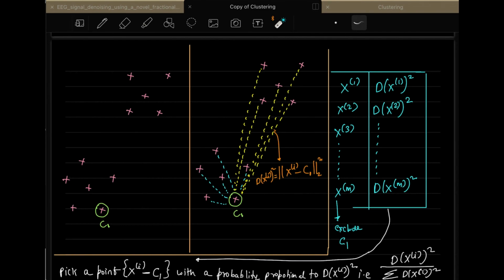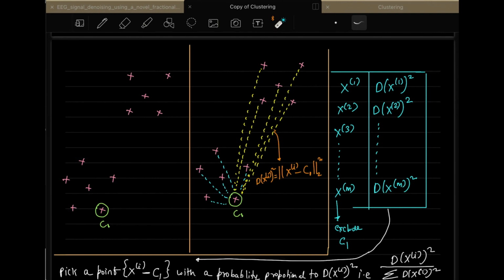Sir, as there is only one centroid, it seems like it's C1 only. Yeah, good. As he rightly said, because right now we have only one centroid, it will be C1 only. So for all these data points, C1 will be the nearest centroid. We calculate the distance of all the remaining data points with respect to C1. On this slide, the dotted blue and yellow lines are the distances of these data points from C1.